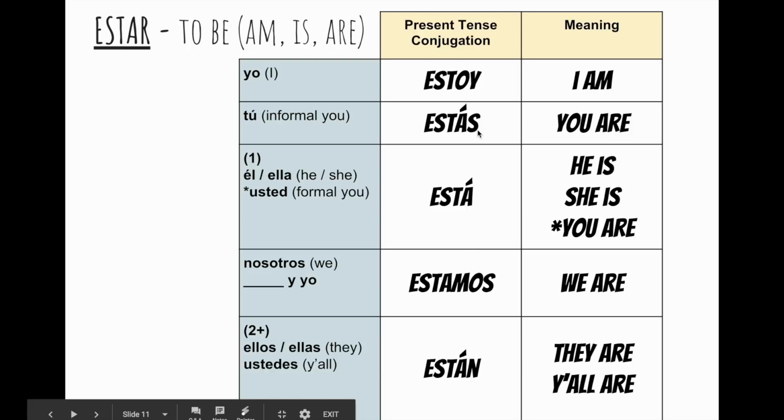And it's important to note that this verb has accents for a reason. If you forget the accent, the word estas or esta means this or these. So be careful and make sure you have that accent.